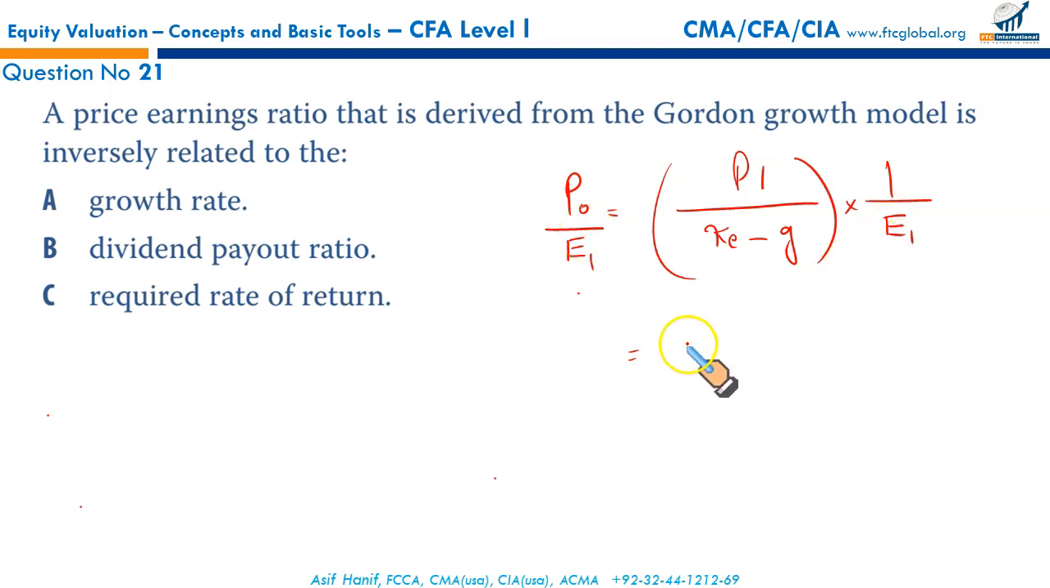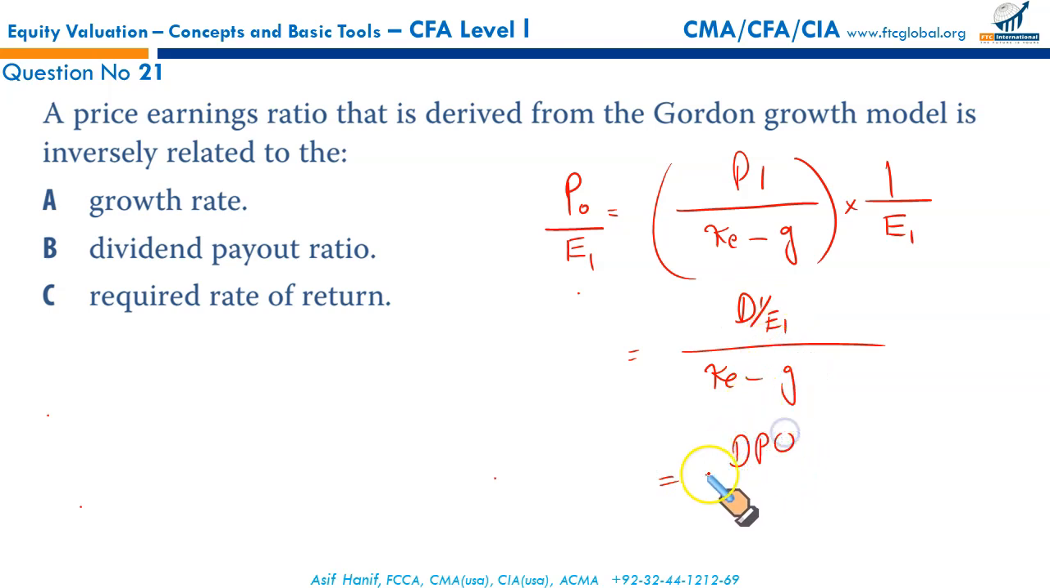Now bringing this E1 as a part of the numerator and writing it as D1 over E1, thereby D upon E is the dividend payout ratio, DPO, upon Ke, the required rate of return, the cost of equity, minus the growth rate. And this is your price earning multiple. Now, let's see. The price earning ratio that is derived from Gordon growth model is inversely related to the growth rate. No, rather it is directly related with the growth rate.